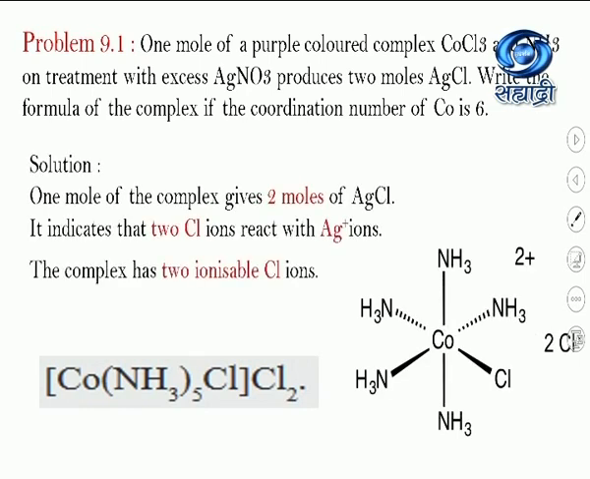So 1 mole of the complex gives 2 moles of AgCl. It indicates that there are 2 Cl ions which ionize and react with Ag+ ions. So we can say the complex has 2 ionizable chloride ions. So the formula of the complex is [Co(NH3)5Cl], and outside the bracket you have to write the 2 Cl which ionize, that is Cl2.